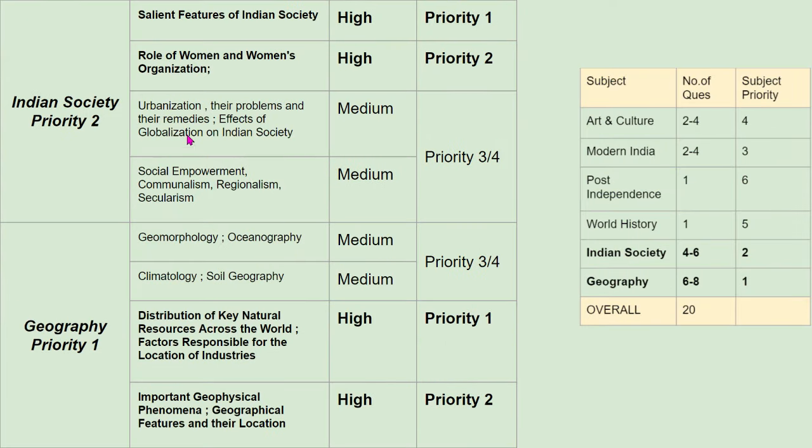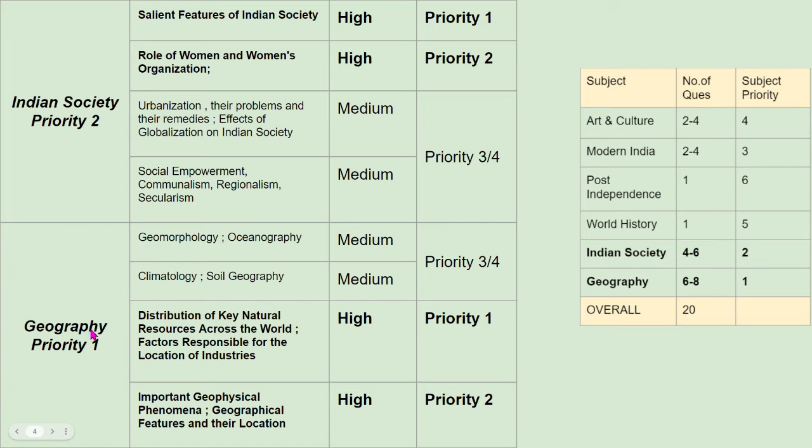Now moving on to Indian society. Indian society and geography form almost the backbone of paper 1. In Indian society, it is the first two syllabus lines: salient features of Indian society and role of women's organizations. These two occupy the highest priority. In terms of questions also, these two topics have disproportionate weightage in the society part, whereas the remaining topics have just one question each. So that is the priority list within the topics of the subject of society.